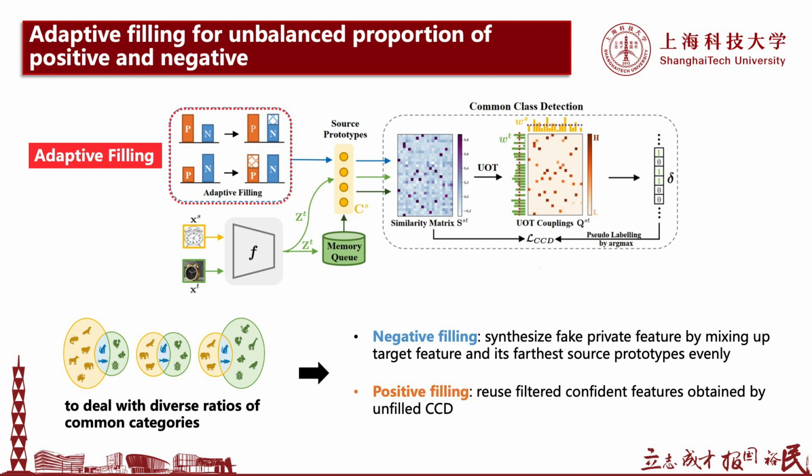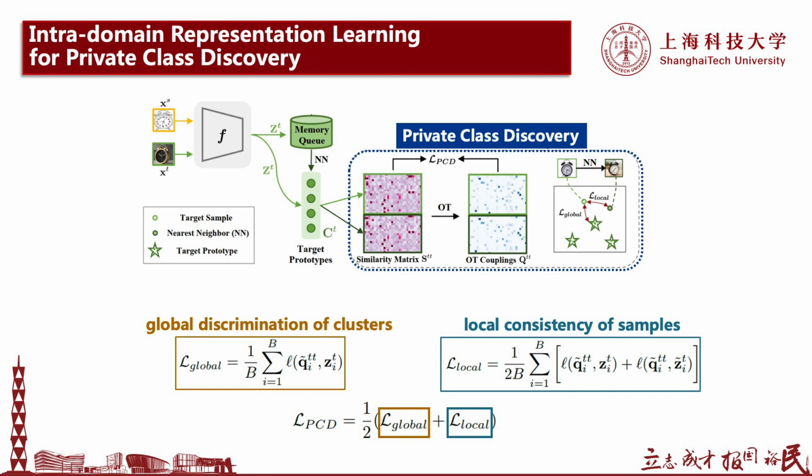To use statistics mean as a threshold in some extremely unbalanced cases, we developed adaptive filling for handling the diverse ratios of common categories. After negative or positive filling, the ratio will achieve balance. Based on OT, we consider a full mapping problem between target samples and learnable target prototypes for representation learning and private class discovery. The losses global and local encourage the global discrimination of clusters and local consistency of samples, respectively.